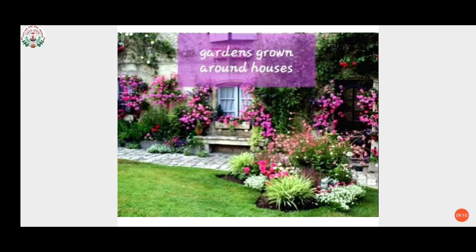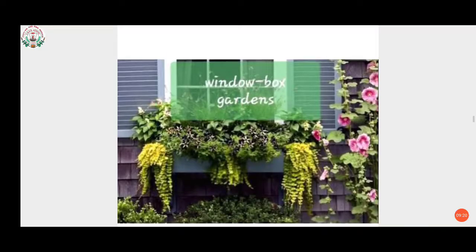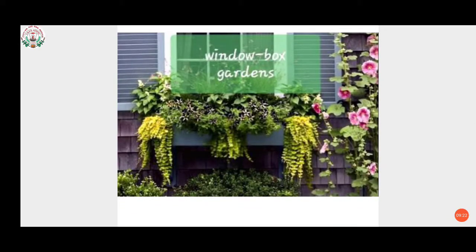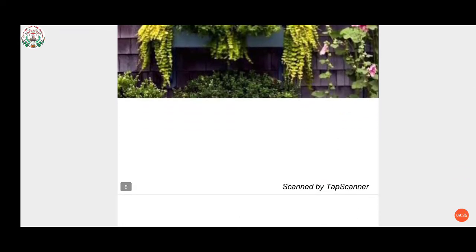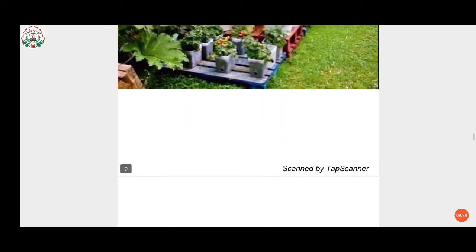In first, we have seen gardens grown around houses. Then second, we have learned about window box gardens. I'll explain all these later. First, see the picture and try to understand what all these types of gardens can be. So window box gardens, by the name also you can understand. Container garden is like this.